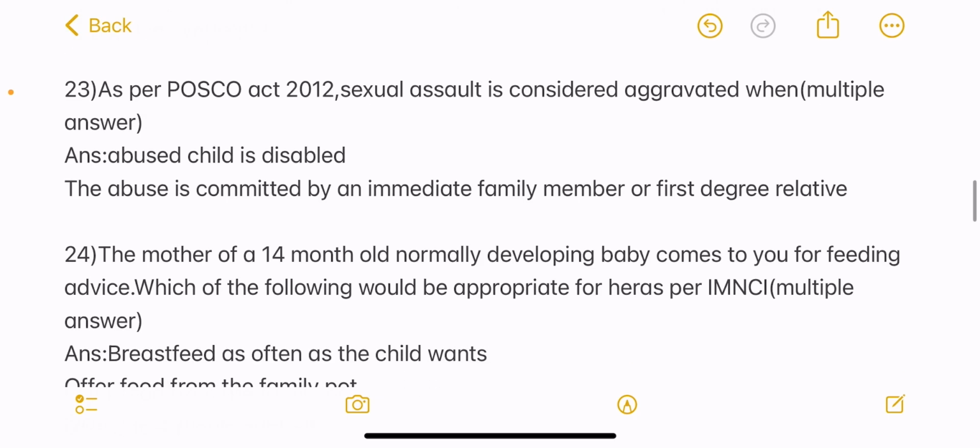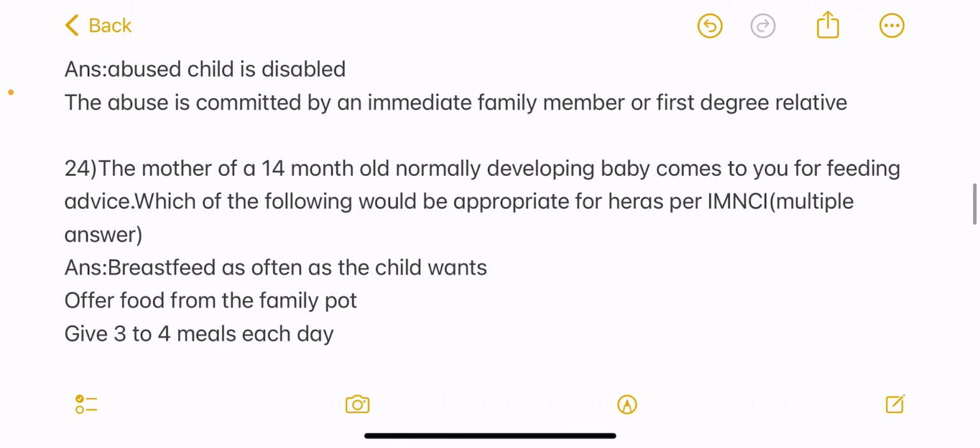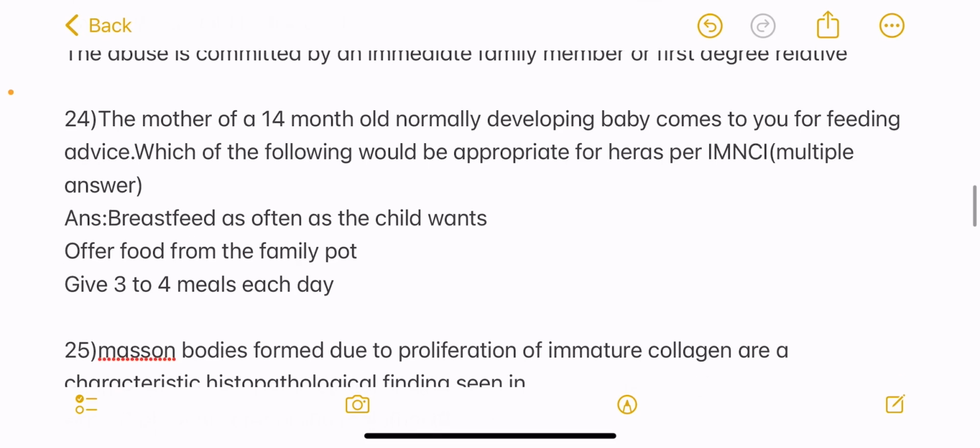Next question, the mother of a 14-month-old normally developing baby comes to you for feeding advice. Which of the following would be appropriate for her as per IMNCI guidelines? Multiple correct answer question this is, and the answers are breastfeeding as often as the child wants, and offer food from the family pot, and give 3 to 4 meals each day.